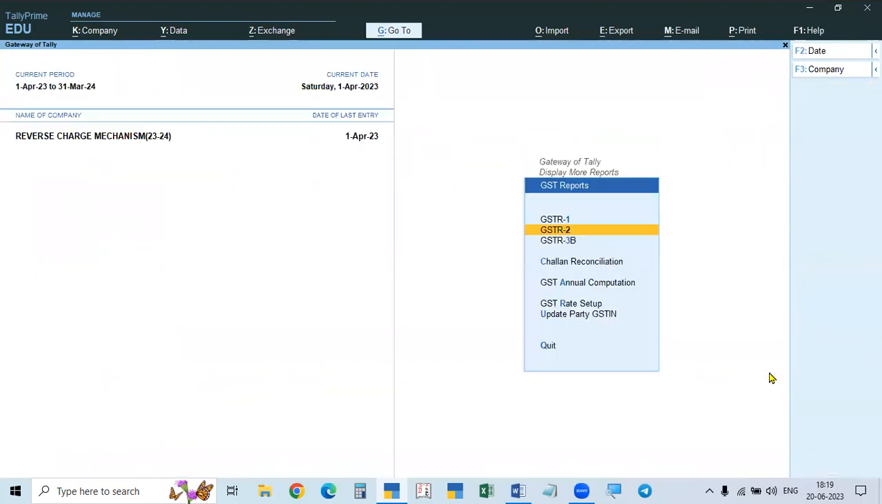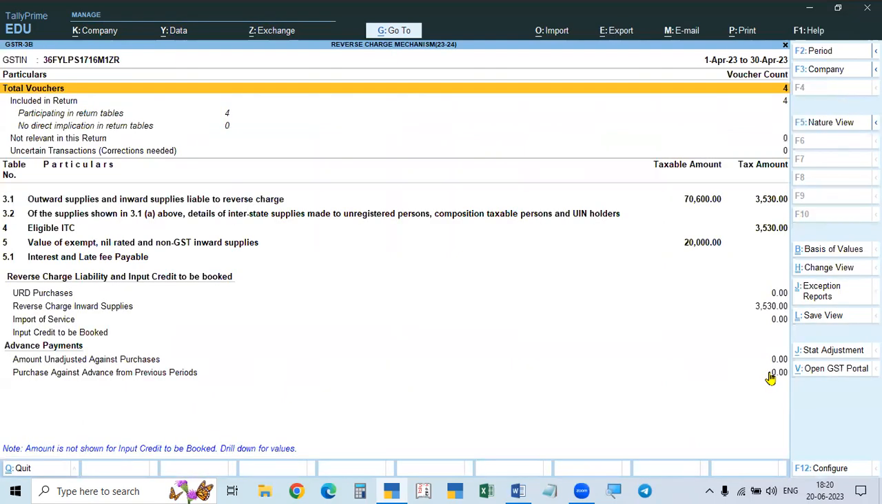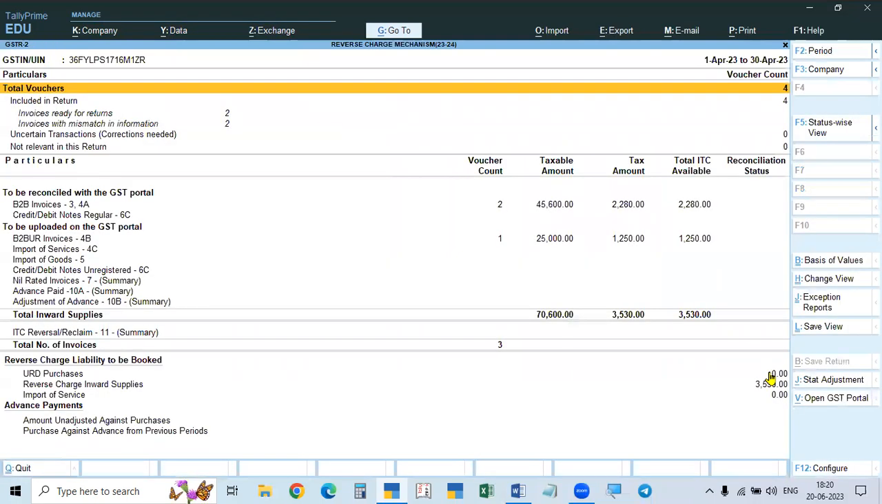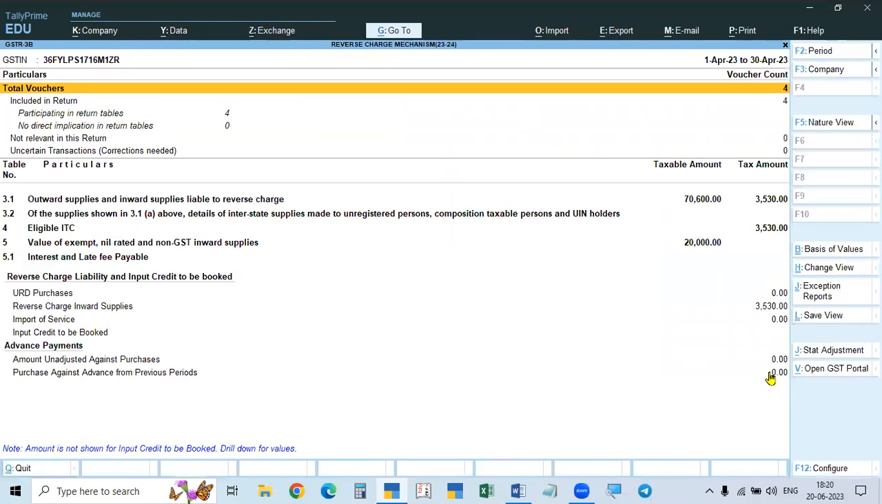We will go to GSTR3B. Here also it will show liability as well as import. So here in this question we go. What are the dates we are given? Here, in this case also, full details are not shown. Only the taxable amount and tax amount are shown. CGST, SGST details are not shown.